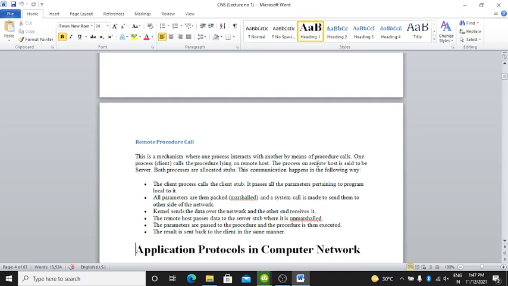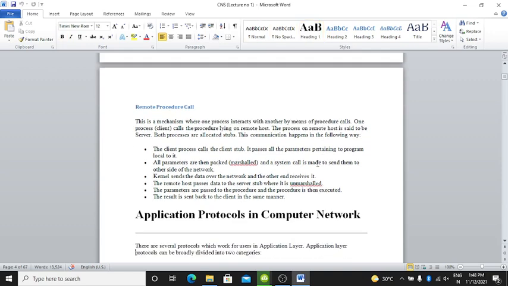The remote host passes data to the server stub where it is unmarshaled. The parameters are passed to the procedure and the procedure is then executed. The result is sent back to the client in the same manner. This is all about the remote procedure call.